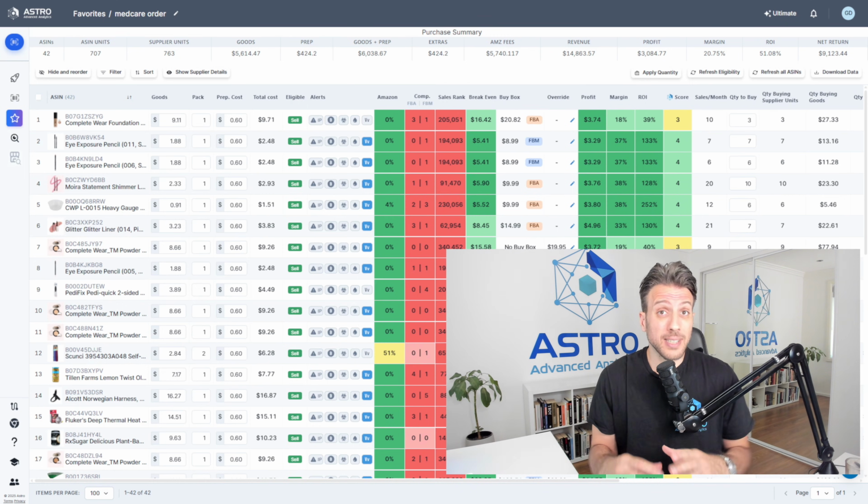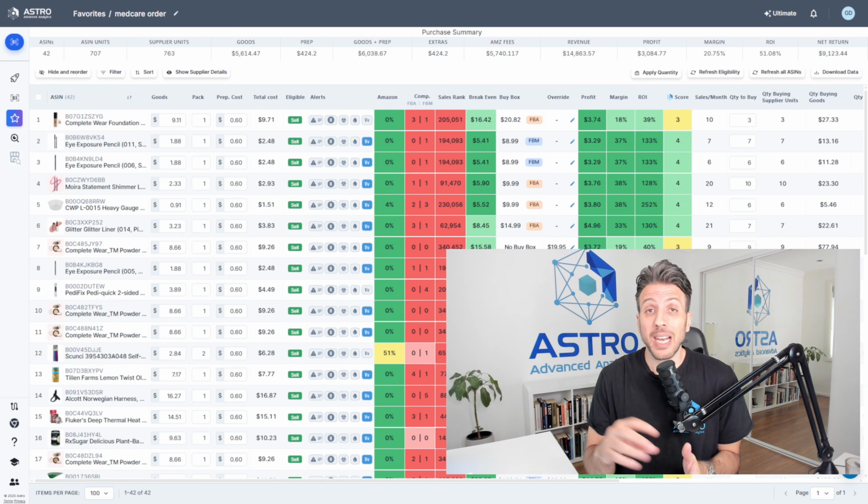One time where I'd say you probably want to avoid working with a company like Medcare is if they're overstocked on an item that sells reasonably well. So imagine a product that sells around 300 units a month and Medcare has around 1,000 units. Now imagine another 9 sellers plus you, 10 sellers in total, all buying up about 100 units. That's going to be a problem when the stock arrives at Amazon and the price is probably going to tank. So you want to avoid products like that.